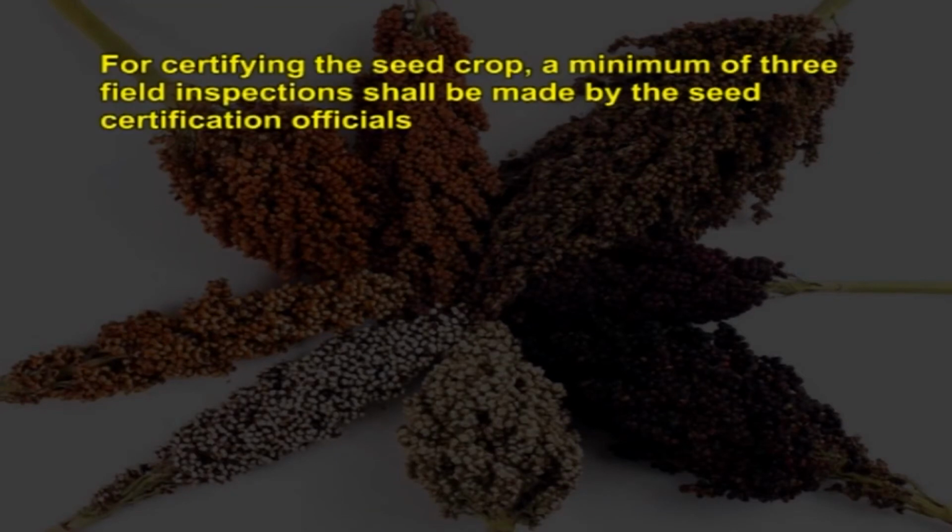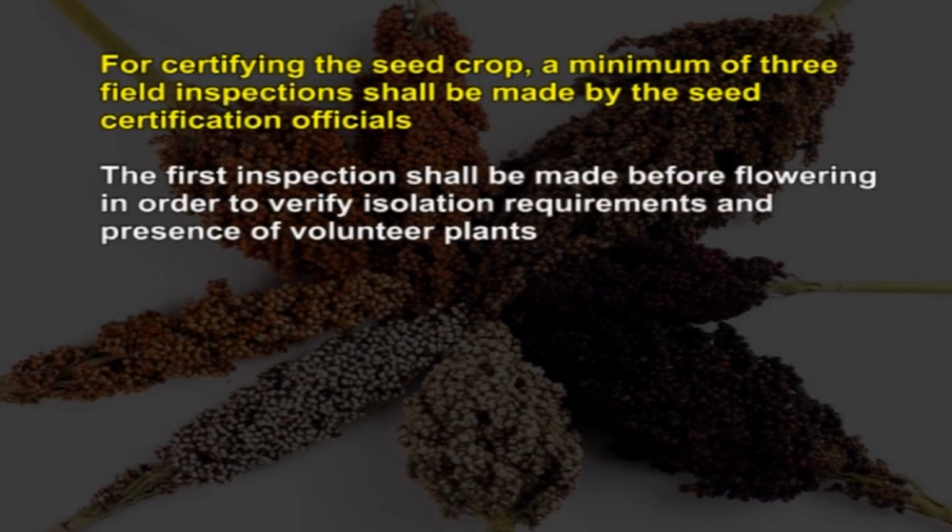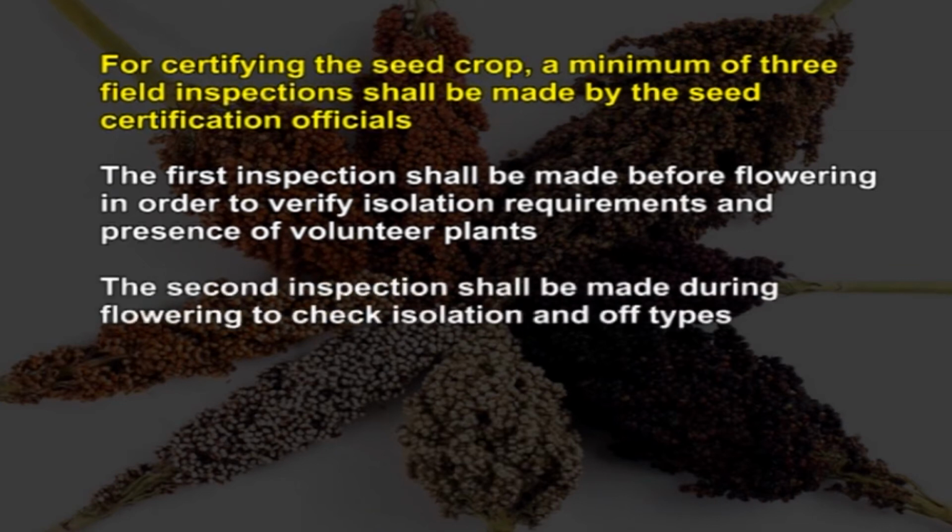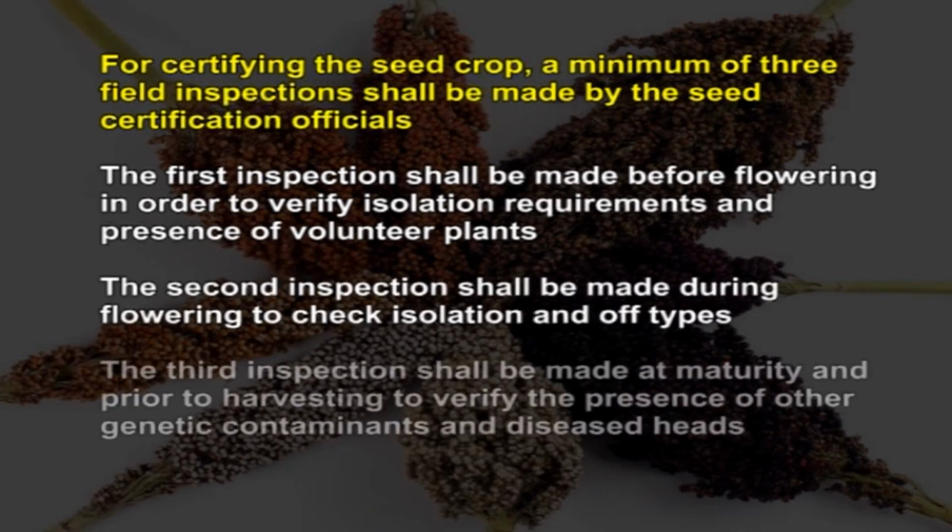For certifying the seed crop, a minimum of 3 field inspections shall be made by the seed certification officials. The first inspection shall be made before flowering in order to verify isolation requirements and presence of volunteer plants. The second inspection shall be made during flowering to check isolation and off-types. The third inspection shall be made at maturity and prior to harvesting to verify the presence of other genetic contaminants and diseased heads.